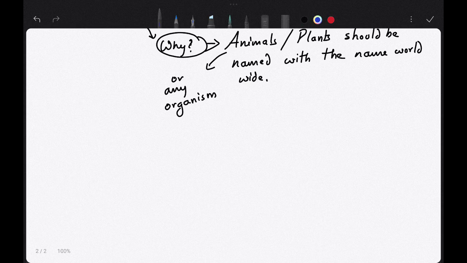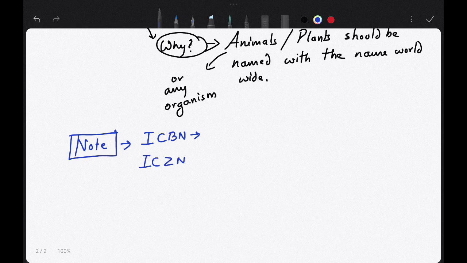So note down one point. The naming of organisms is done by two codes. These are ICBN, International Code for Botanical Nomenclature, and ICZN, International Code of Zoological Nomenclature. This is for the plants, this is for the animals.